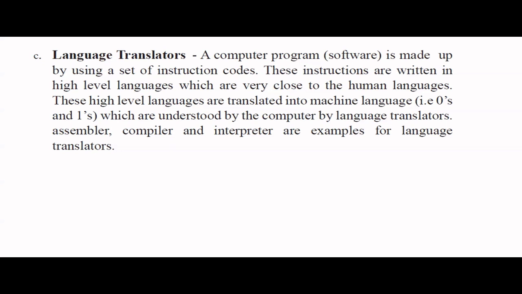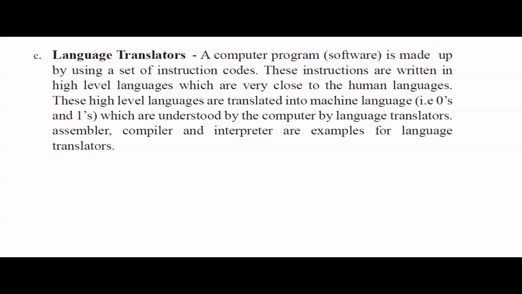For example, assembler is basically for the assembly language. Now, if you remember how programming languages evolved, it started with machine language, and then people used some English kind of words like add in the assembly language, and then we have high-level languages.